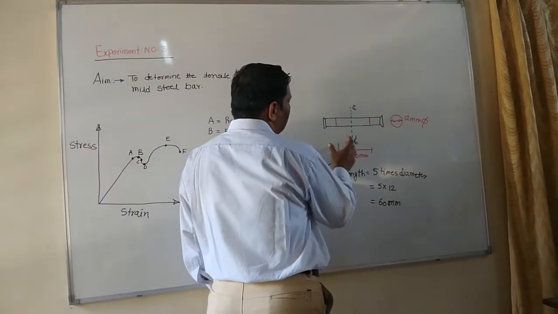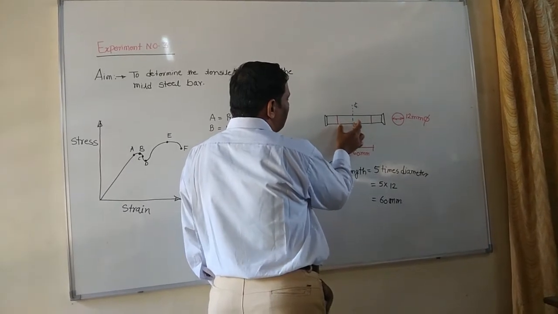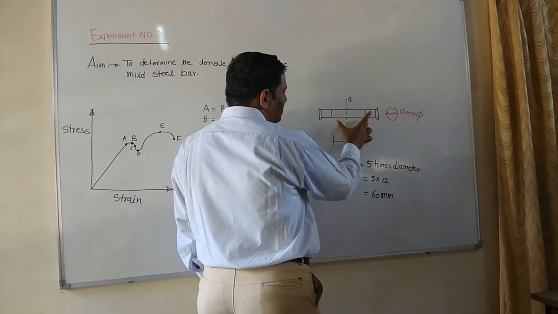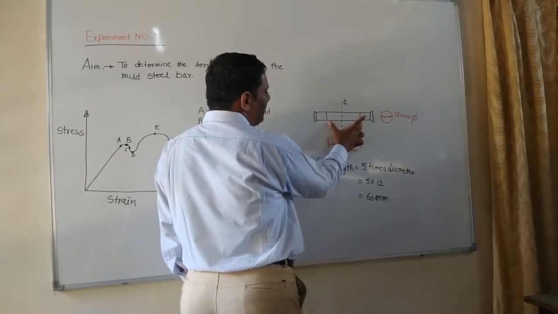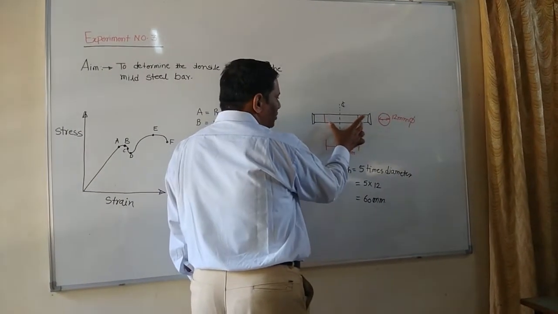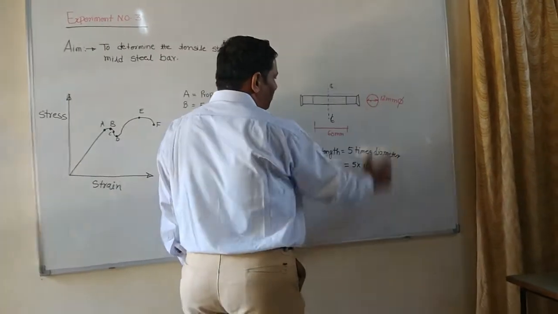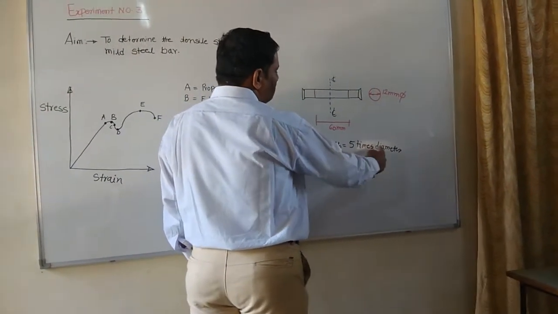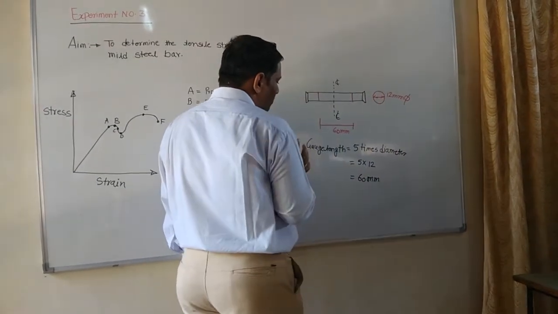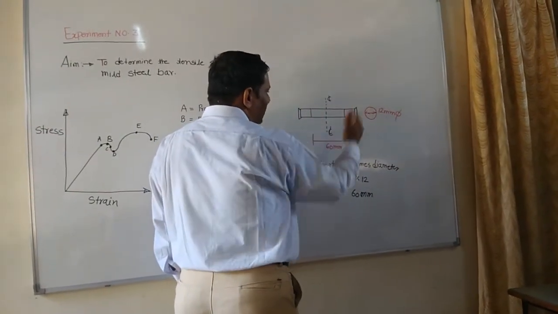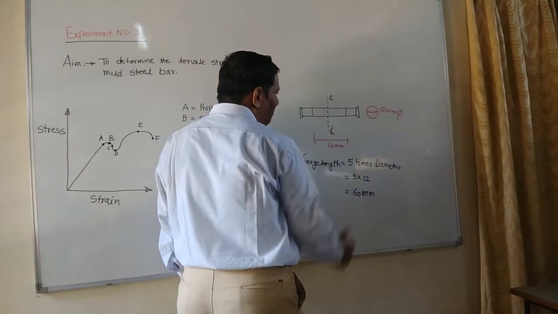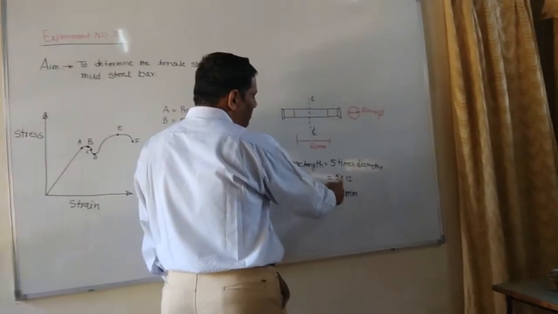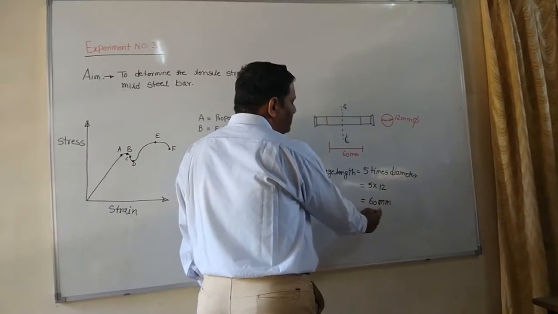Gauge length means some distance equal from the left hand side as well as the right hand side. The distance between these two red lines is called the gauge length. This gauge length depends on the diameter, and we always take it as 5 times the diameter of the mild steel bar. In this case our diameter is 12 mm, so what is the gauge length? 5 multiplied by 12, that is 60 mm.